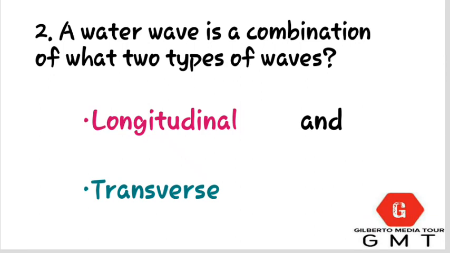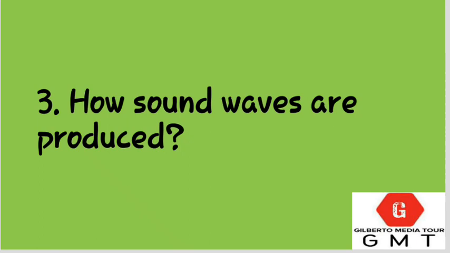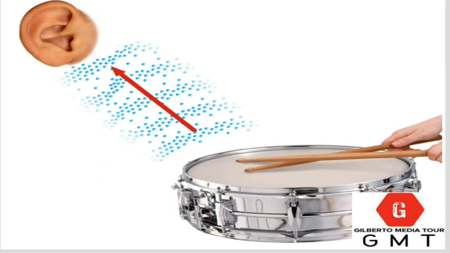The third question: how are sound waves produced? How do we create a sound wave? We know different instruments that produce sound. Also, there are different voices according to those animals. How are those sounds produced?